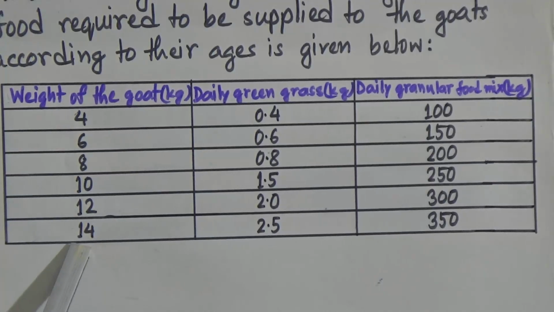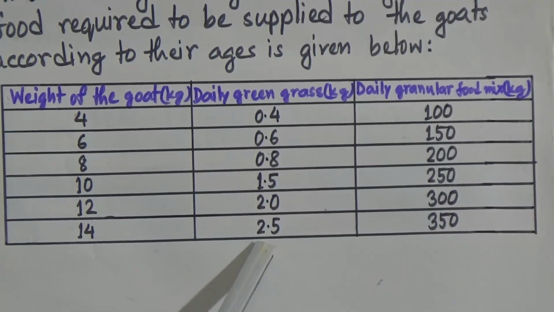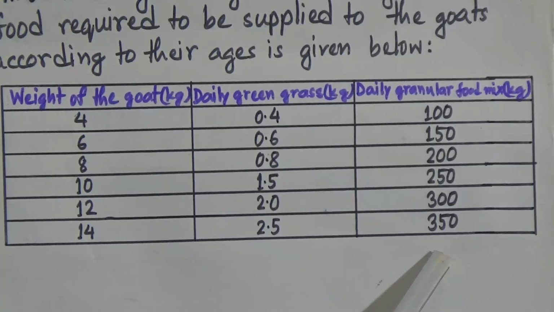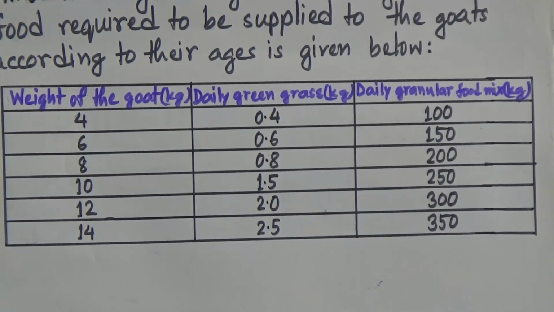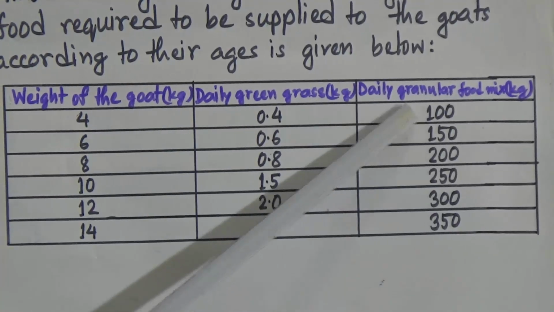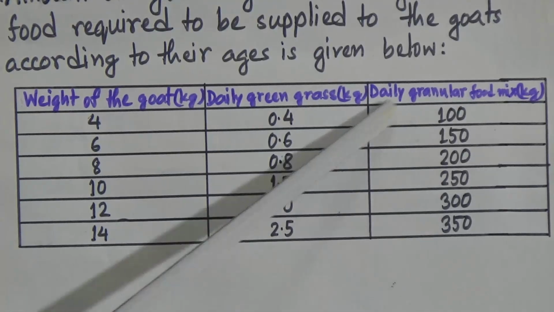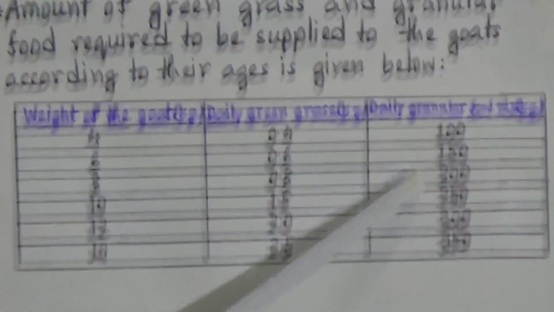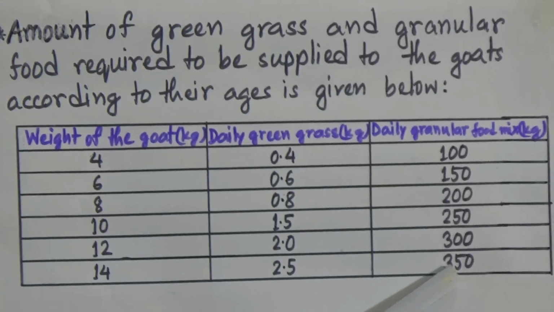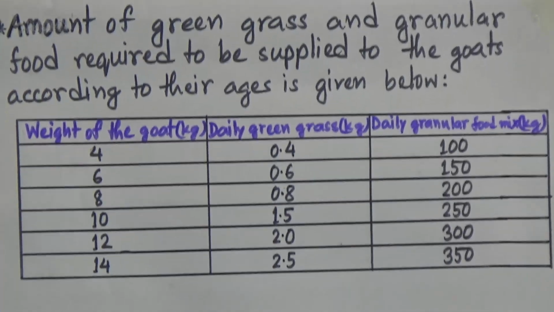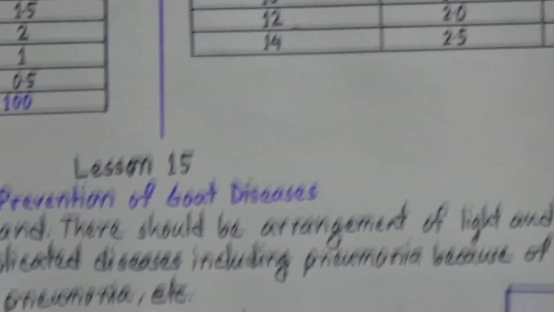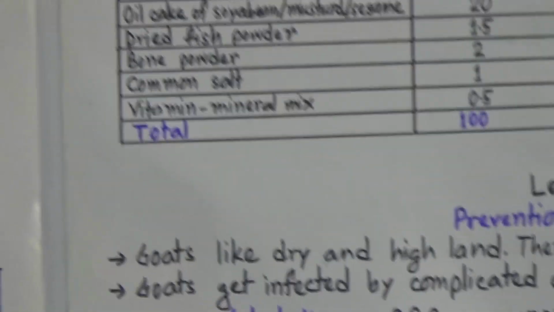And when it is 14, the daily green grass will be 2.5 kg and the granular food mix will be 350 kg. Now look at this chart, my dear students. According to the ages, you will just increase 50 kg granular food mix. 100, 150, 200, 250, 300 and 350 kg. So lesson 14 is about the goat feeding.